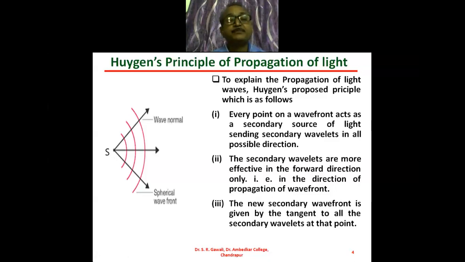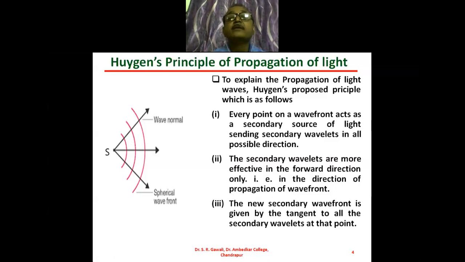The size of that source of light is just like a point, and therefore it is the point source of light. This point source will emit light waves in all possible directions, and these light waves will travel in the form of spherical wavefronts. These red color spherical curves are nothing but the spherical wavefronts at different times.